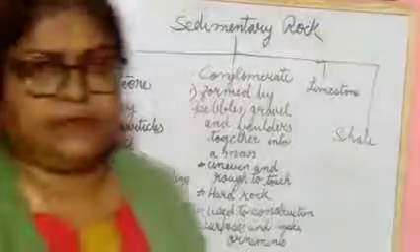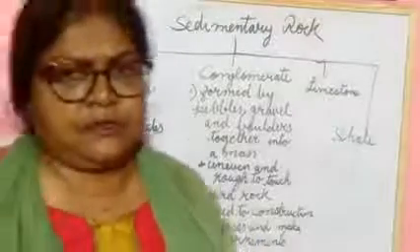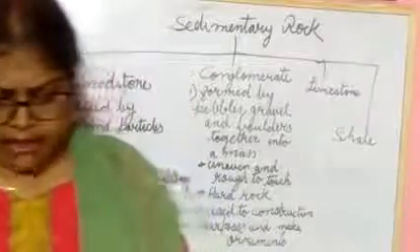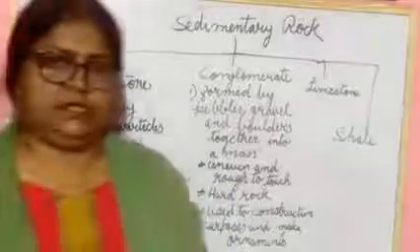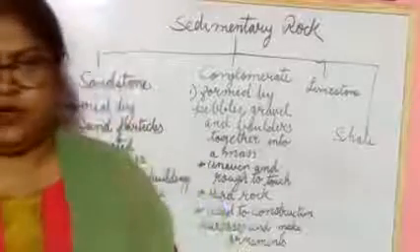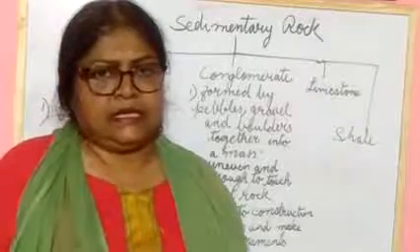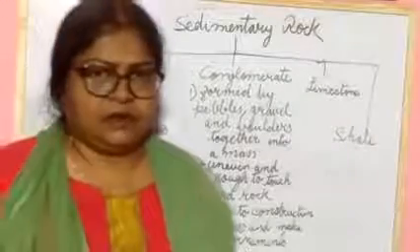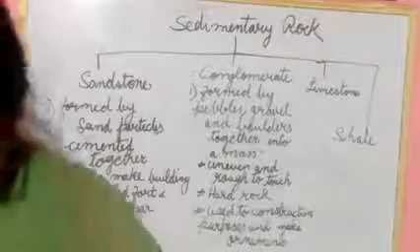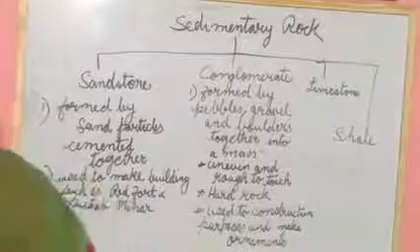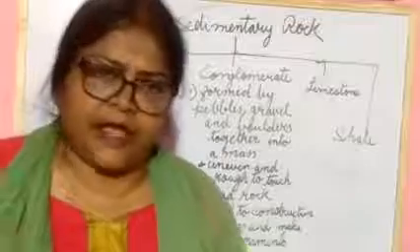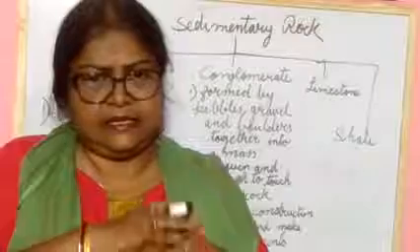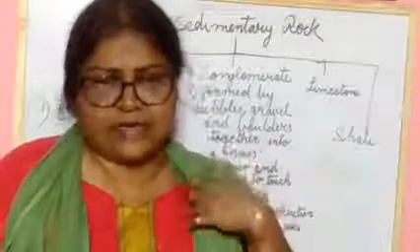Rocks of mountain, what happened? They break down into small pieces. How do they break? Due to rain, water and wind. After that it flows with the water and settles at the bottom of sea and ocean, the bottom of river and ocean bed. In this way, one by one layer comes and settles there. That is known as sediment.